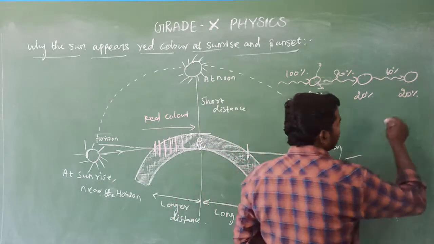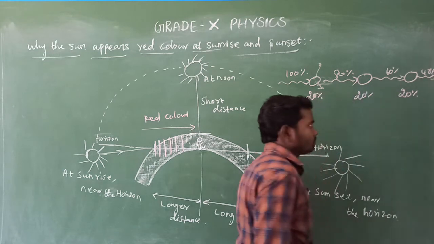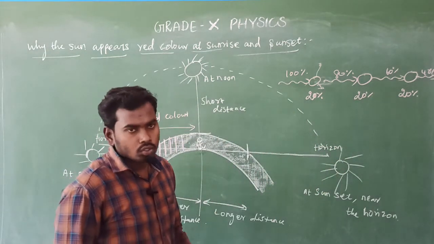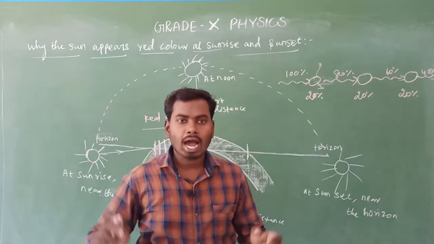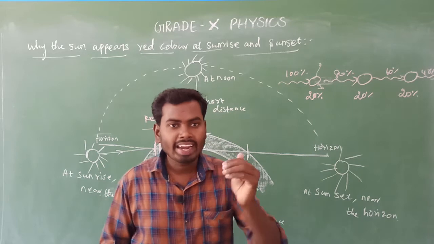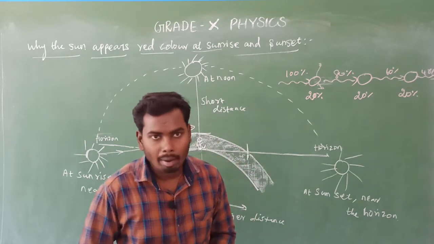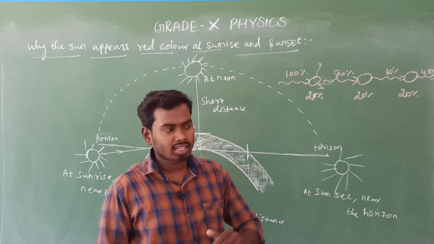Remaining is 40%. So it will go on. When light rays fall on the particles present in the atmosphere, the intensity of the light decreases. Is it clear?